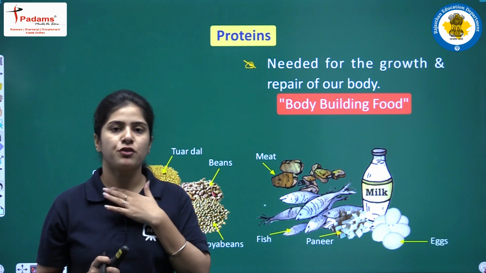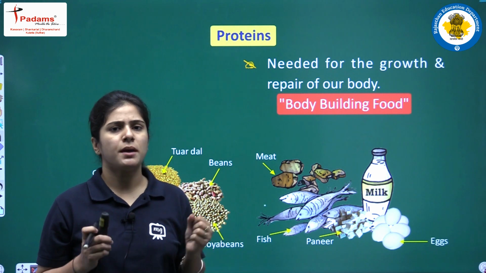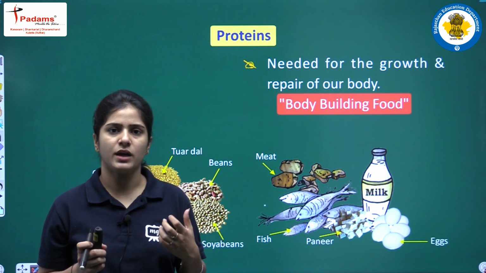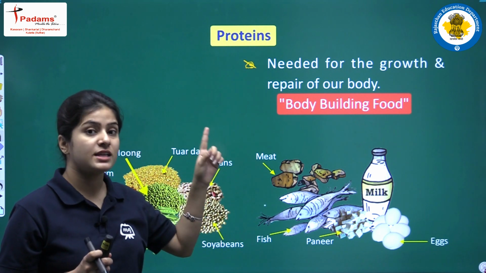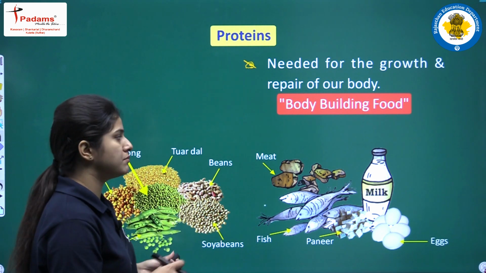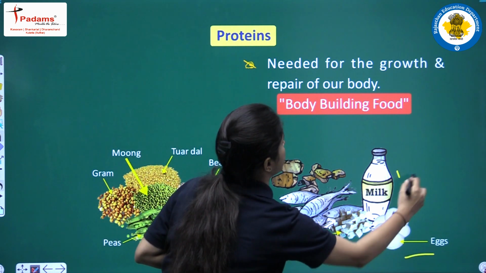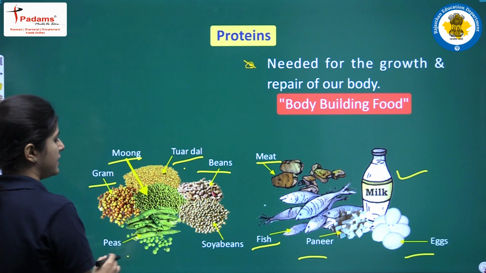Suppose I'm suffering from one particular disease. I'm suffering from a disease, so my body needs some kind of repair, na? Because I'm damaged inside. That repair is done with the help of proteins. Proteins that we eat are like paneer, soya bean, meat, fish, eggs, milk, tur dal, beans, moong, gram, peas, soya beans.